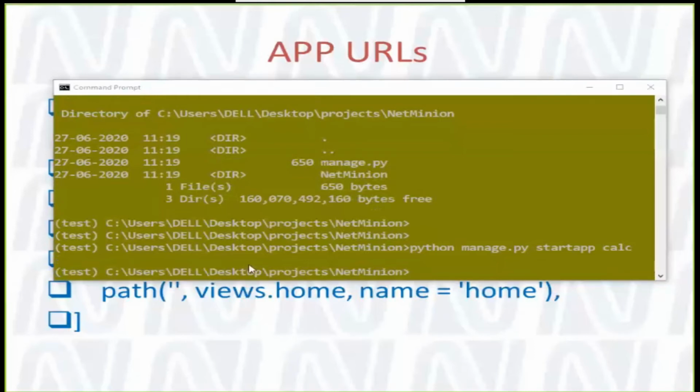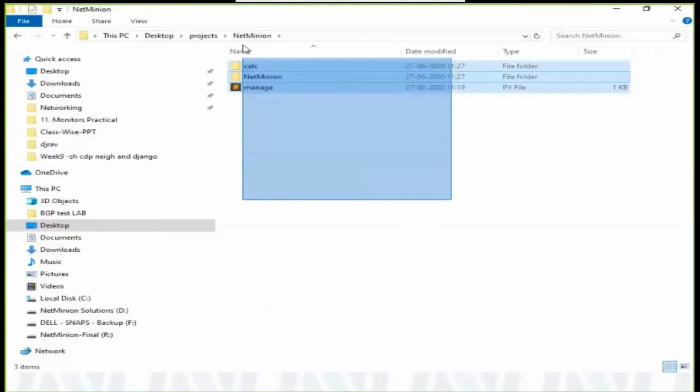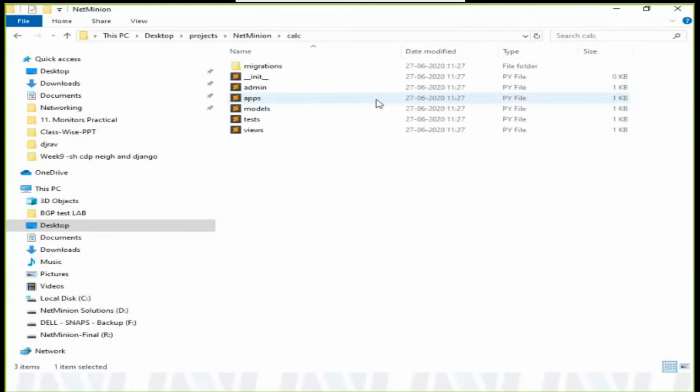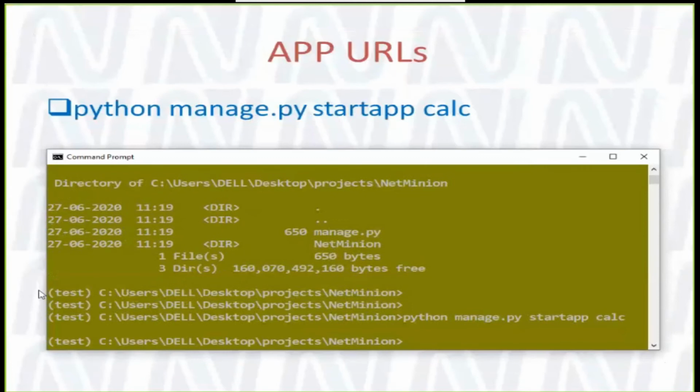Now let us check our main folder again. You can see that this time our app files will also be there in the app folder. Again, in the app there are some views, some tests, some models, some admin, multiple files over there. Again, we will not check each and everything. We will check what is required for our purpose. Any doubt to anyone so far?